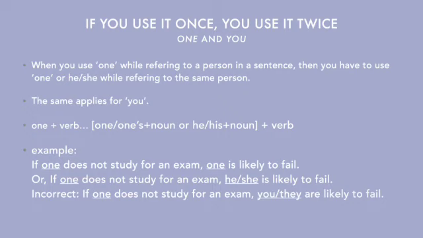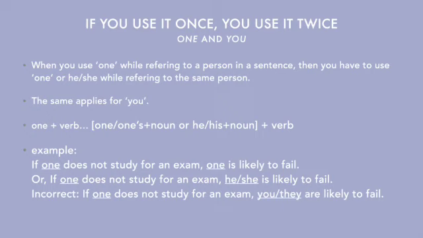So let's look at some examples. If one does not study for an exam, one is likely to fail. So I was talking about someone and I have to refer again to someone. Then we have another example. We can use he or she. In this one we say, if one does not study for an exam, he or she is likely to fail. Because in this case, I was talking about someone whom I can refer to as he or she.